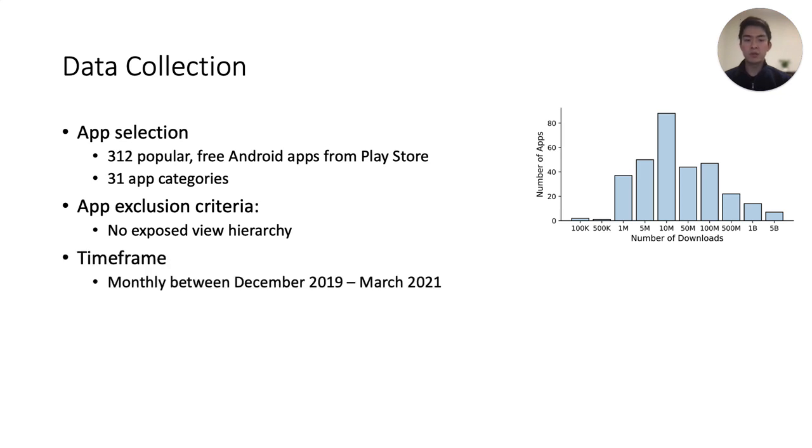After filtering, we had a resulting collection of 312 Android apps, over which we performed monthly evaluations from December 2019 to March 2021.